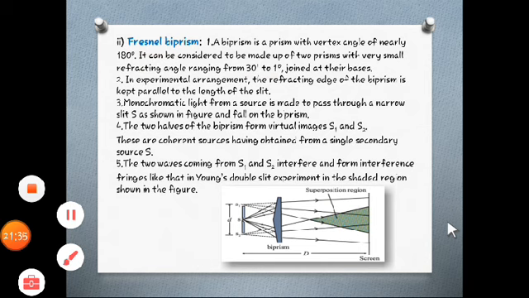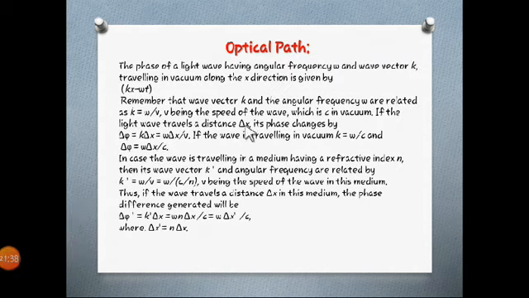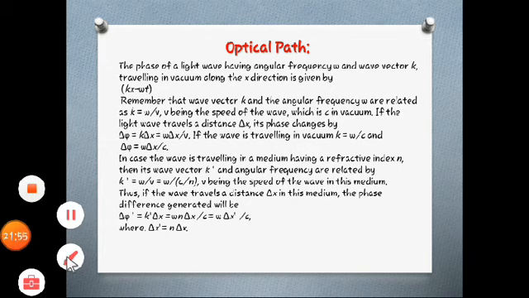So let's move towards the next point, which is optical path, and which is the last point of this video. Okay, the phase of a light wave having angular frequency omega. You have to concentrate for this because it is very tricky.